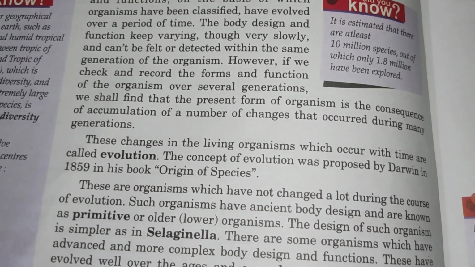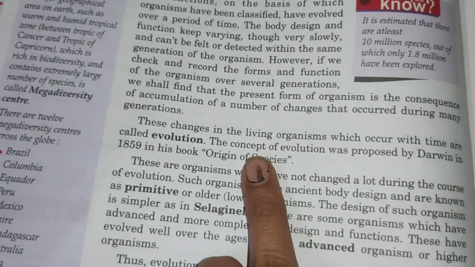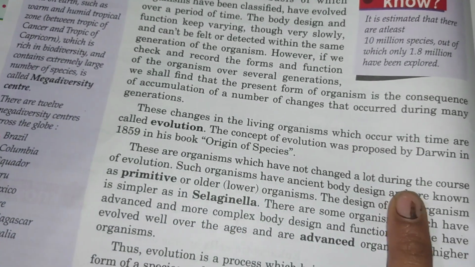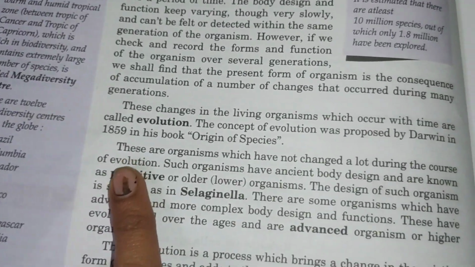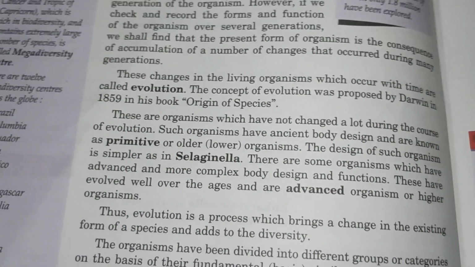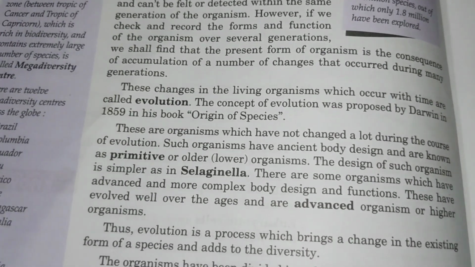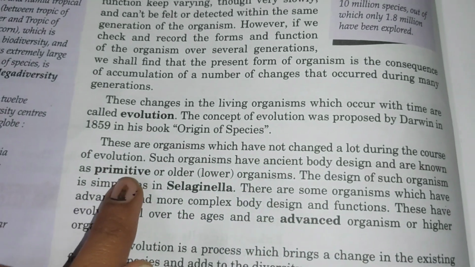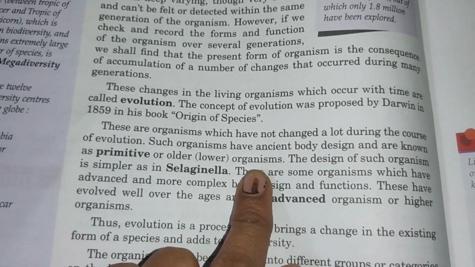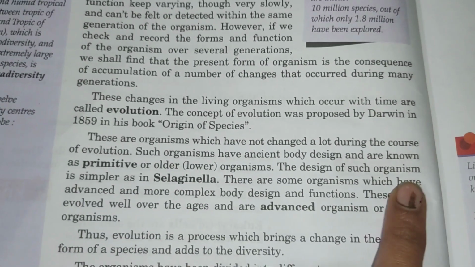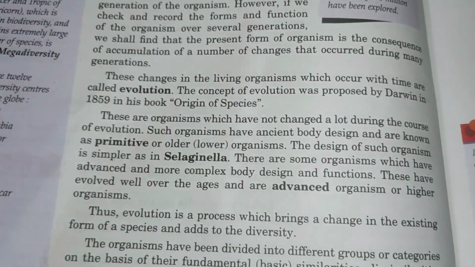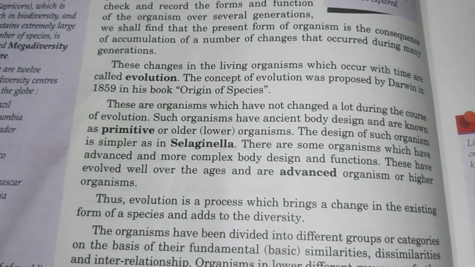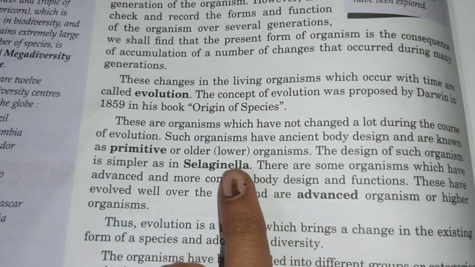So what is evolution? Changes occurring in living organisms along with time is called evolution. This was first proposed by Darwin in 1859 in his book Origin of Species. Then there are organisms which have not changed a lot during the course of evolution. Some organisms, even after many years, will not have considerable change. Such organisms have a very ancient body design and are called primitive or older organisms, lower organisms. The design of such organisms is simple. Because they didn't change for so many years, they have an ancient body design, and the design is very simple, like Selaginella.